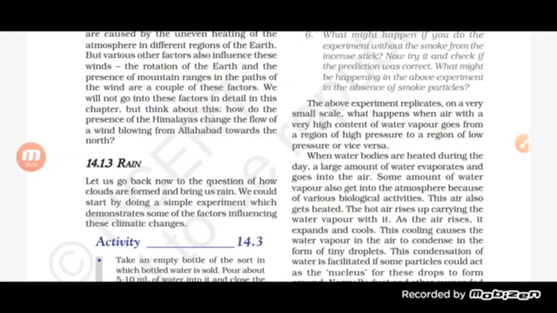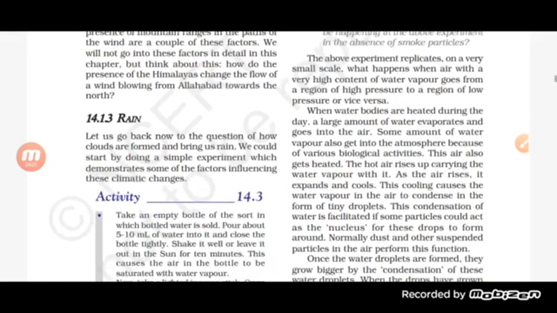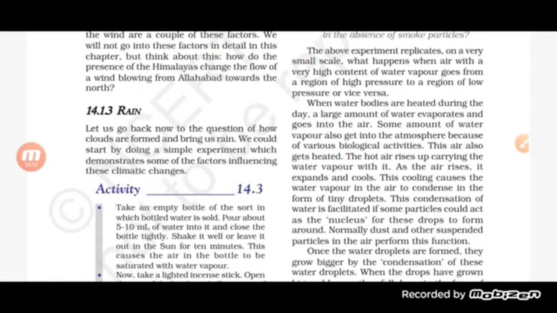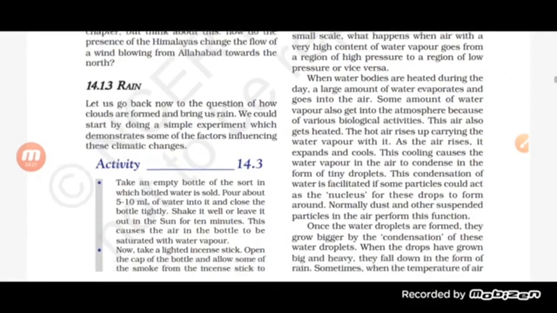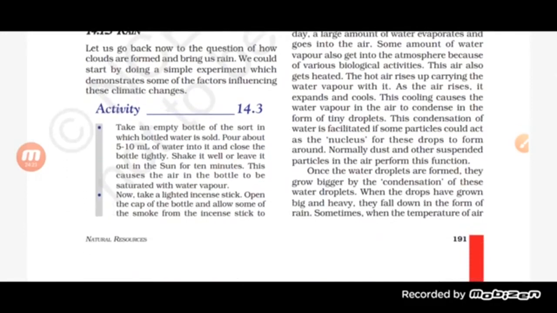This cooling causes the water vapor in the air to condense in the form of tiny droplets, and this condensation is facilitated if some particle could act as a nucleus for these drops to form around. Normally, dust and other suspended particles in the air perform this function, and once the water droplets are formed, they grow bigger by condensation. See what happened here.